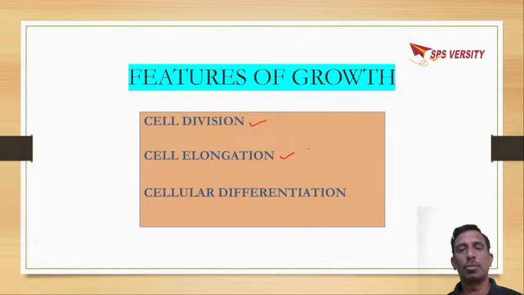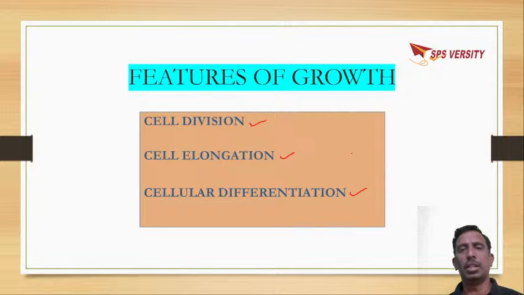After that they undergo maturation, which is called cellular differentiation. Elongation means increase in length. Differentiation means where they attain a specific function.